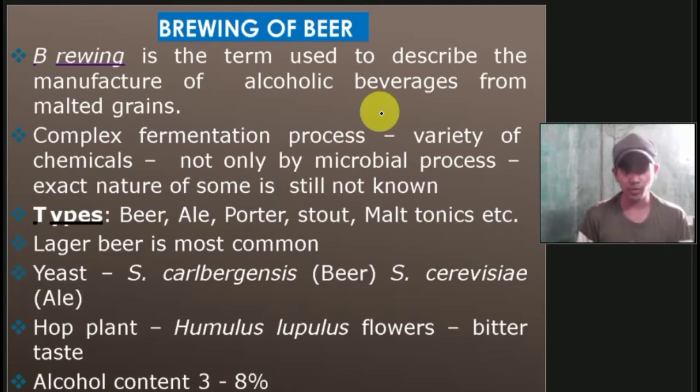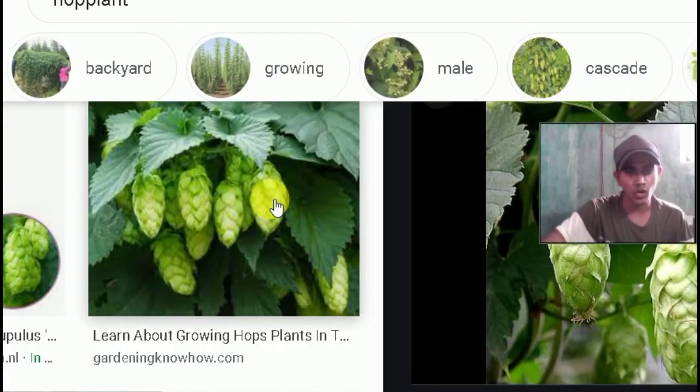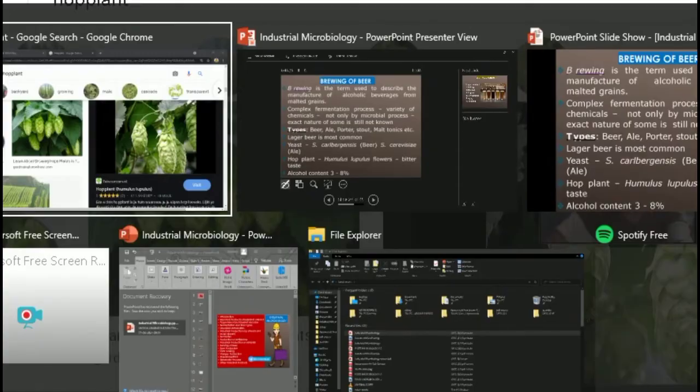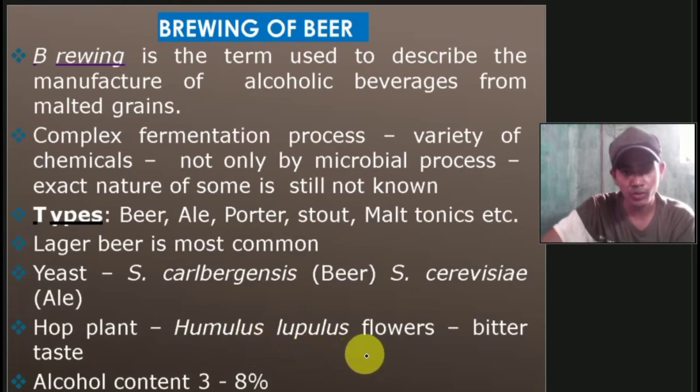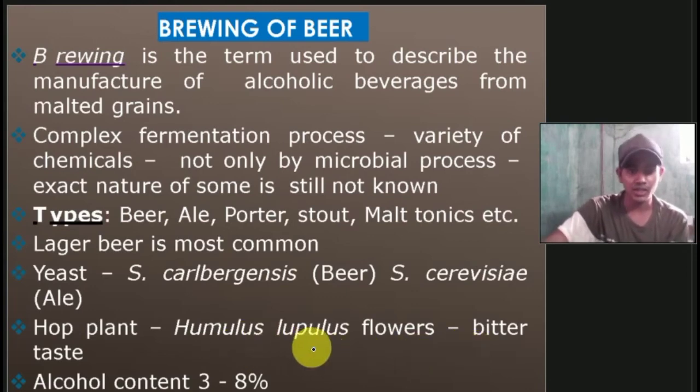Then we have hop plants. I will show you hop plants. So this is the hop plant. It is a native of Europe, North America and South America, generally grown in the North American regions. These are hop plants with Humulus lupulus flowers, and their taste is bitter. The alcohol content is 3 to 8% in beer.